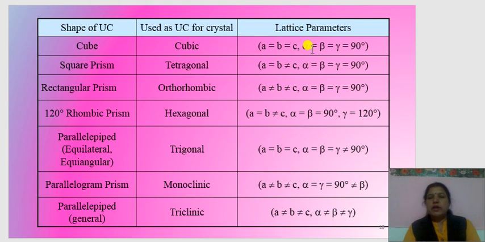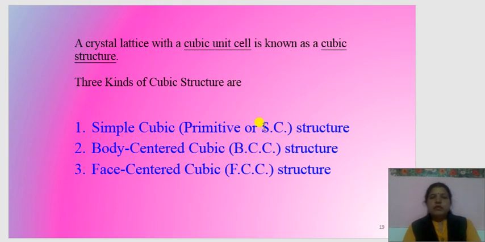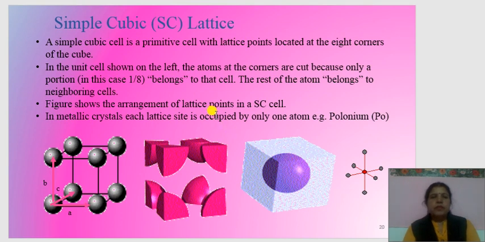A crystal lattice with a cubic unit cell is known as a cubic structure. 3 kinds of cubic structures are simple cubic structure, body centered cubic structure, and face centered cubic structure. The simple cubic structure is also called primitive because there are atoms at the corners, hence it is a primitive cell. A simple cubic lattice is a primitive cell with lattice points located at the 8 corners of the cube. Hence it is called a primitive cell.